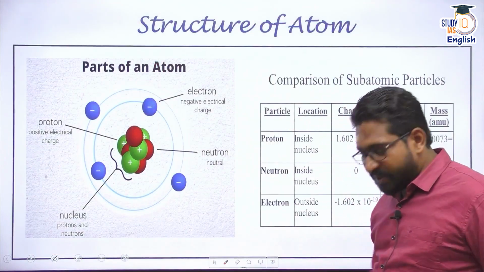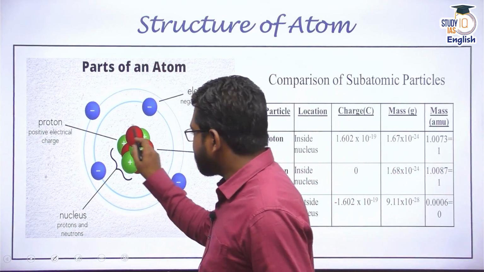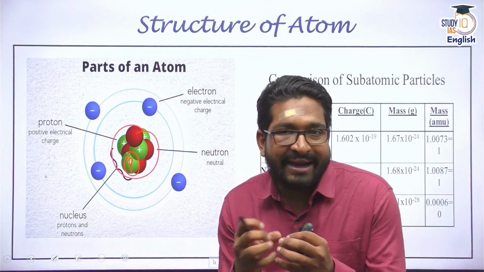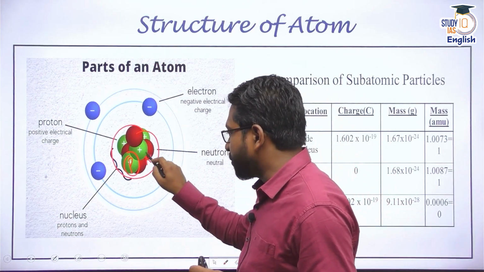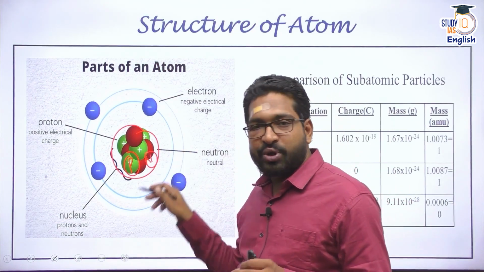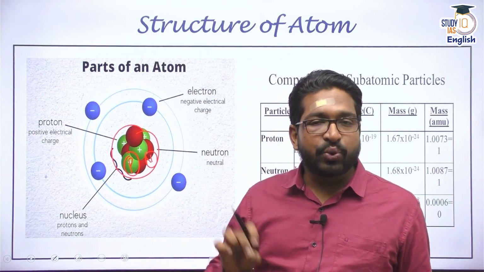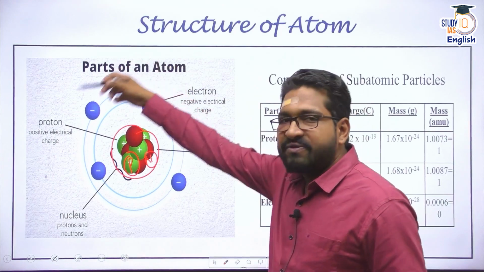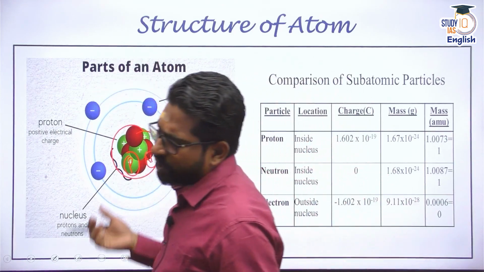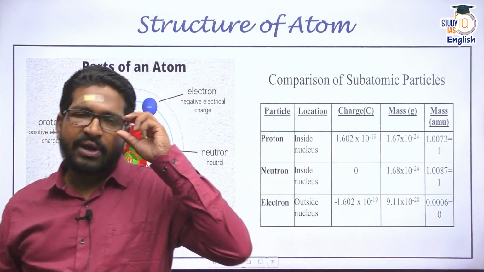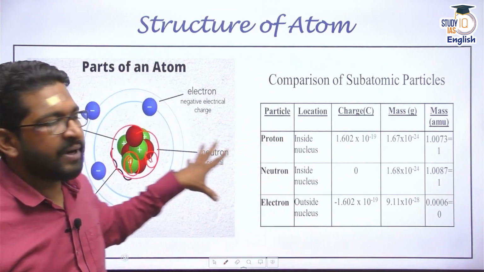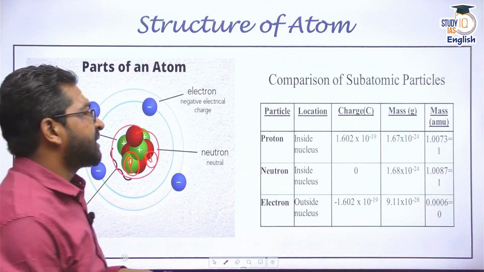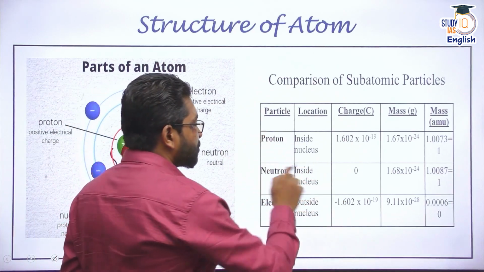Now we have established the structure of the atom. There is a nucleus which has protons. These protons are held together tightly. That is why there are neutrons also. Protons are positively charged, neutrons have no charge, but neutrons do have mass. Then there are electrons which are revolving. Again, according to the quantum atomic model, there is an electron cloud with the probability of finding an electron anywhere in that particular region. So the atom is composed of proton.